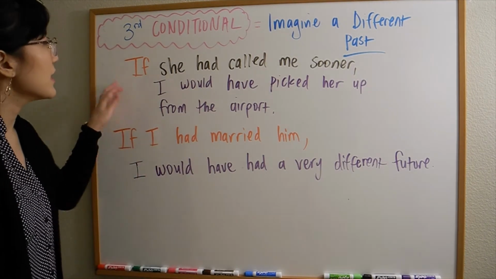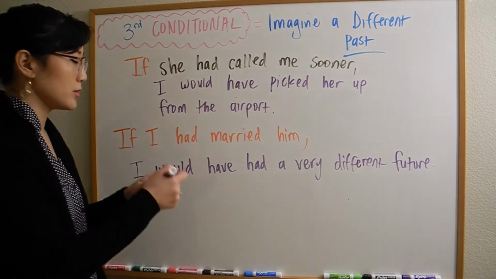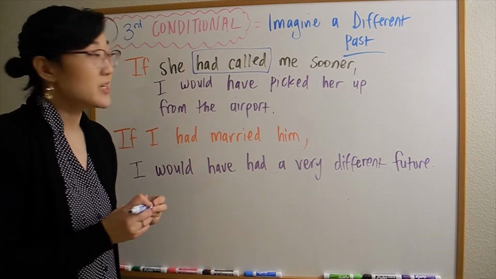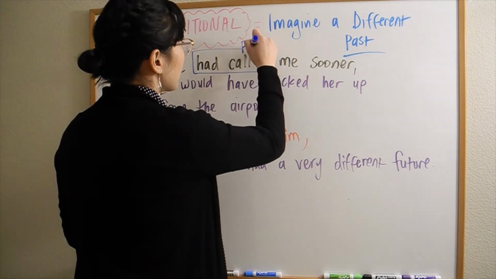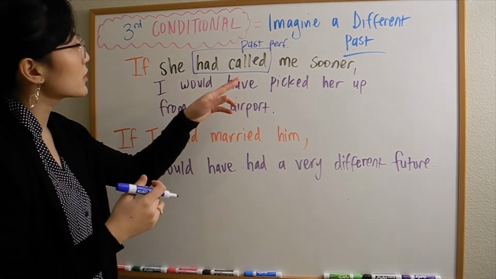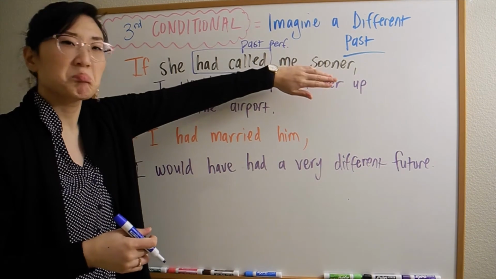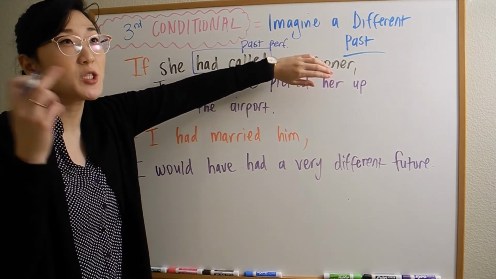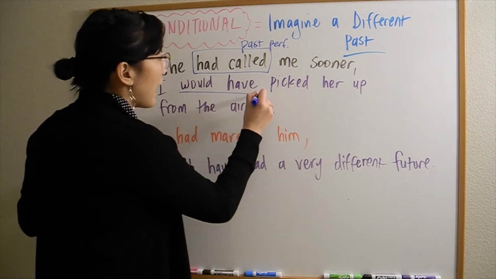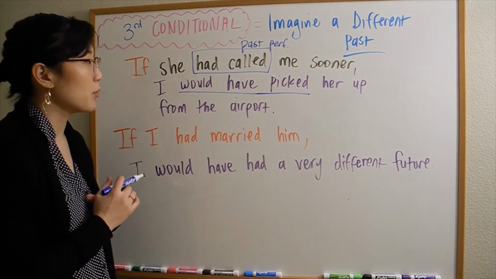So look at this. If she had called, what verb tense is this? This is past perfect, right? If she had called me sooner, in reality, she didn't, right? But I'm imagining in the past. If she had called me sooner, I would have picked her up from the airport.